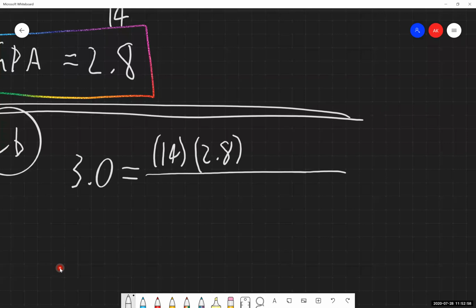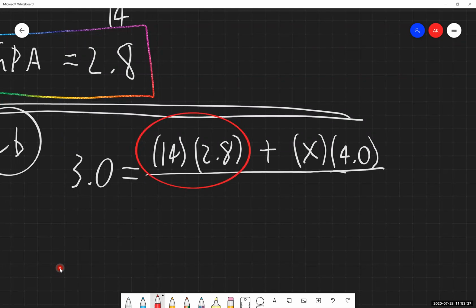Well, just like we did with our previous ones, we have our credit number times the GPA. The difference here is we do not know how many credits he's going to be taking. So in the numerator, this is going to look like, oops, it's better plus in here. How many credit hours has he taken? Unknown. What's the GPA associated with those, though? That's going to be a 4.0. So he already has 14 credits at a 2.8, and he's going to be taking an additional X many credits at a 4.0. We're assuming he's getting a 4.0 based on what the problem has told us.